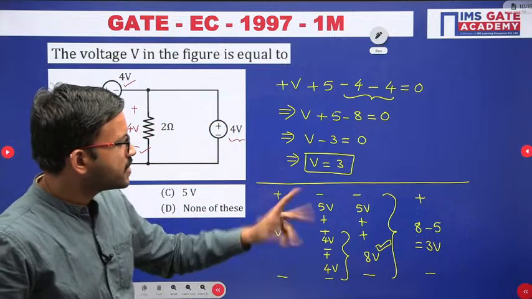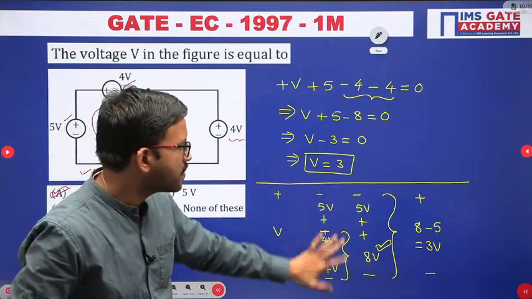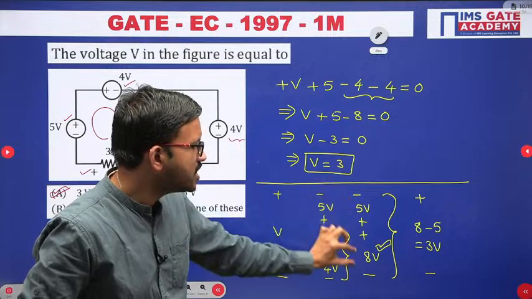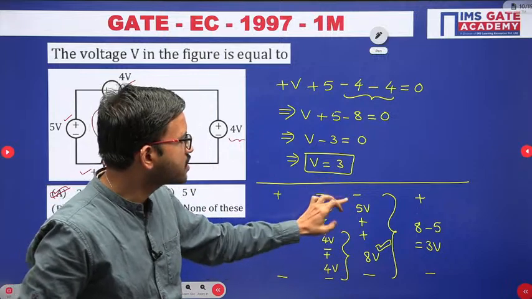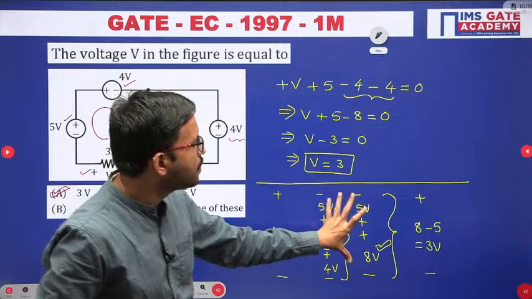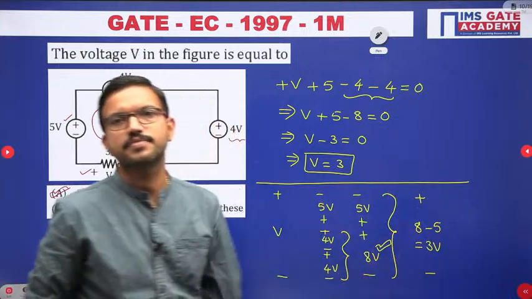Suppose if you want to represent it in another way, suppose minus plus, suppose this is 8 volt and this is 3 volt. In that case, 8 minus 3 is 5 volt, but there you are getting minus plus, like that.